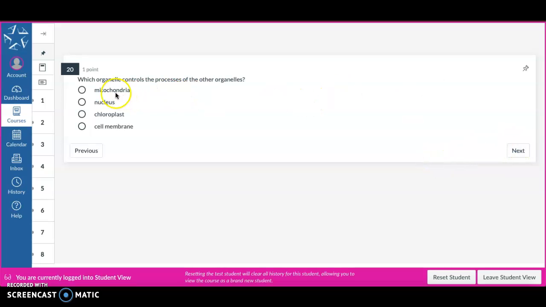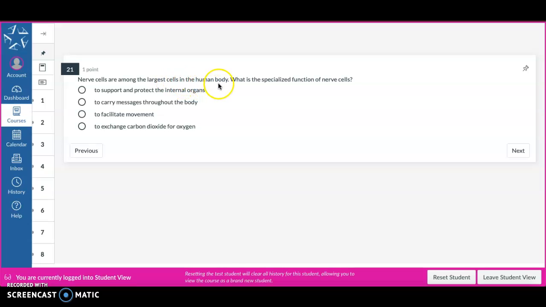Which organelle controls the processes of the other organelles? Mitochondria, nucleus, chloroplast, cell membrane. Nerve cells are among the largest cells in the human body. What is the specialized function of nerve cells? To support and protect the internal organs, to carry messages throughout the body, to facilitate movement, to exchange carbon dioxide for oxygen.